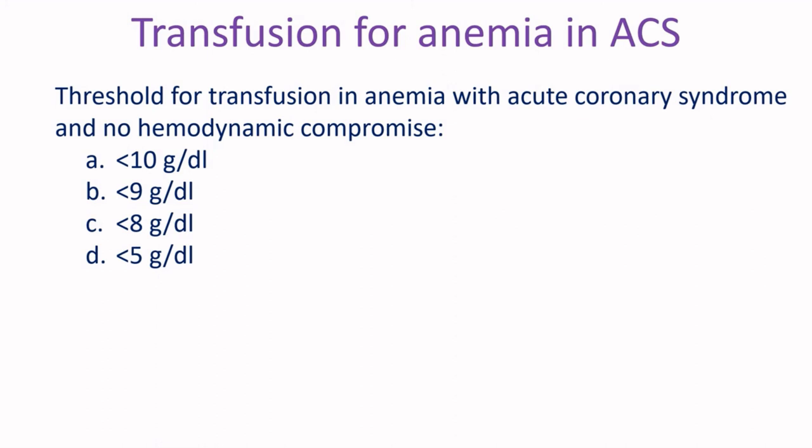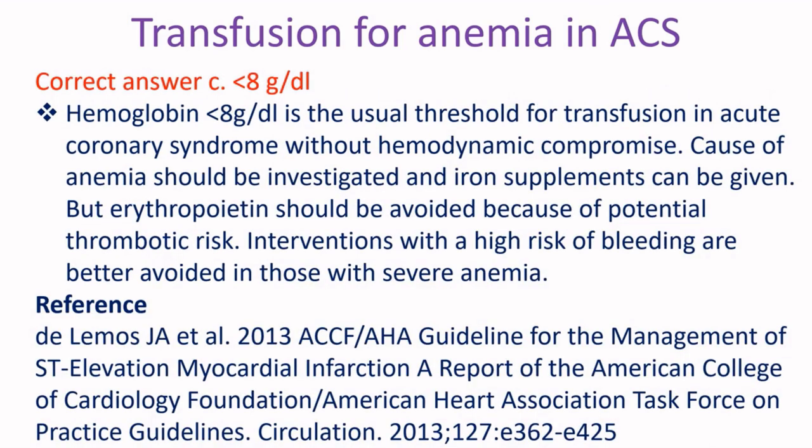Threshold for transfusion in anemia with acute coronary syndrome and no hemodynamic compromise. A. Less than 10 gram per deciliter, B. Less than 9 gram per deciliter, C. Less than 8 gram per deciliter, D. Less than 5 gram per deciliter. Correct answer C. Less than 8 gram per deciliter. Hemoglobin less than 8 gram per deciliter is the usual threshold for transfusion in acute coronary syndrome without hemodynamic compromise.